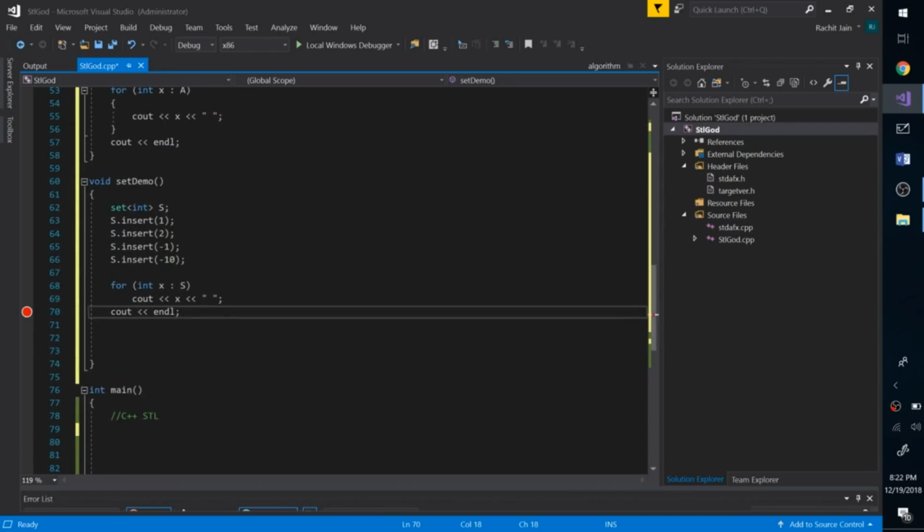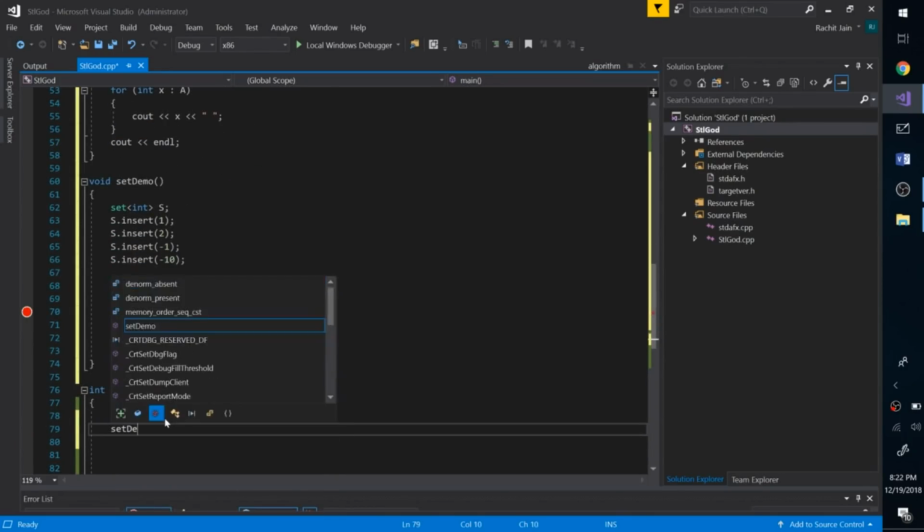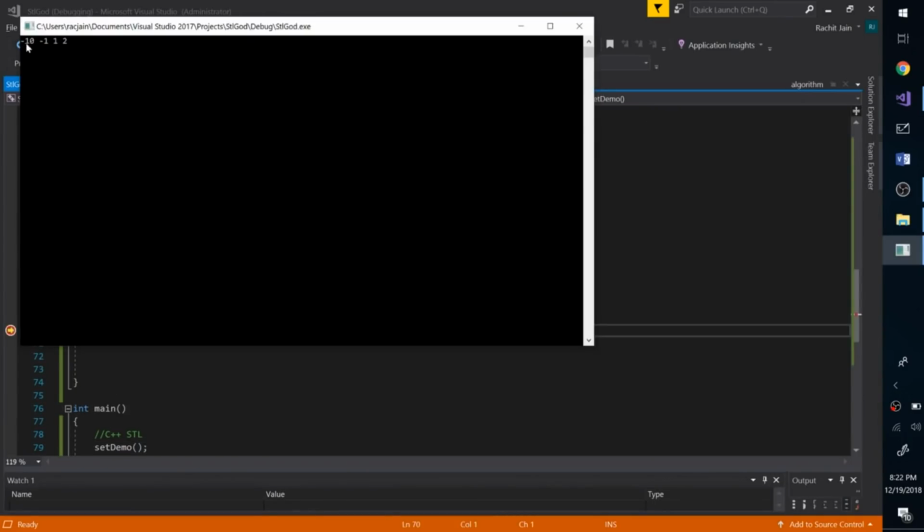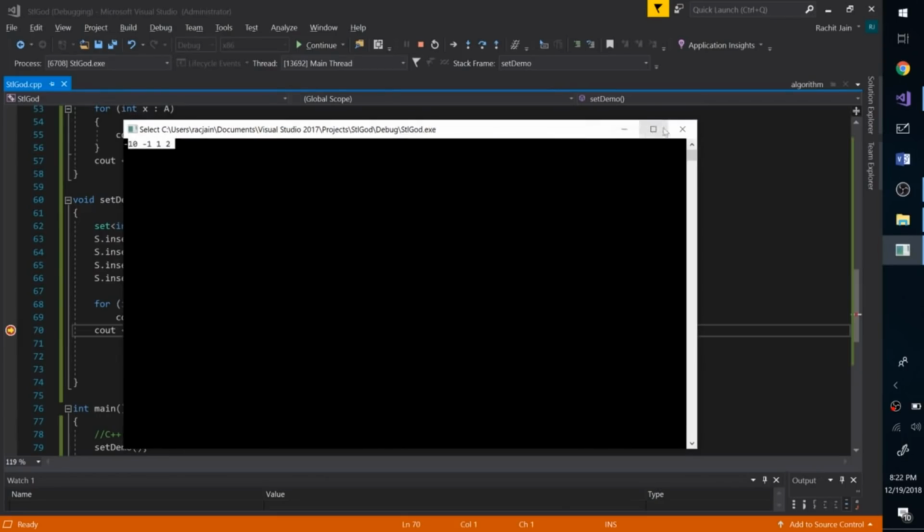So let's quickly check out the set demo from our main, let's call that, and see if it's working. Alright, as you can see, -10 came first, -1, 1 and 2. So this is the beauty of set, and each operation is in just log n time.